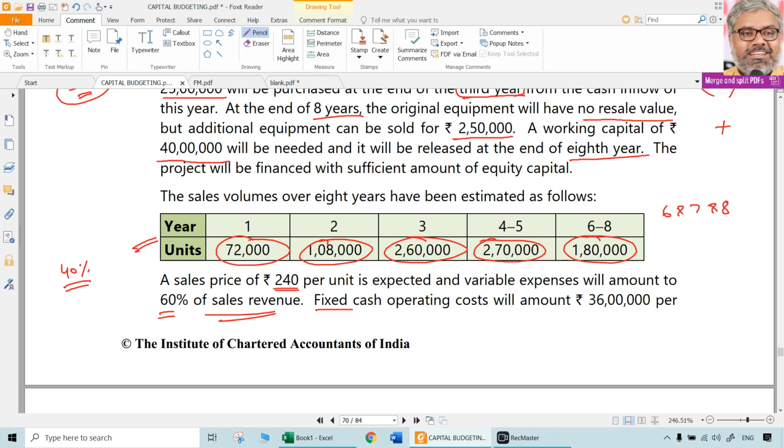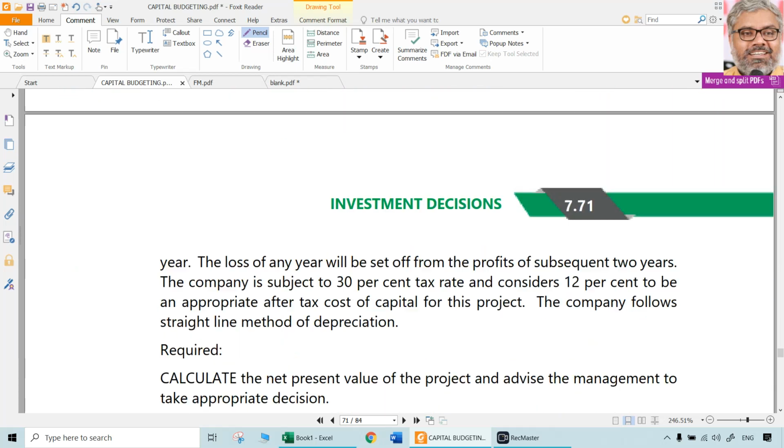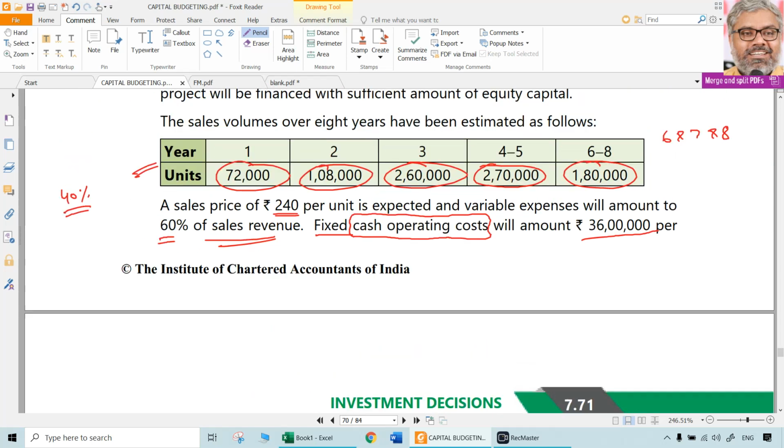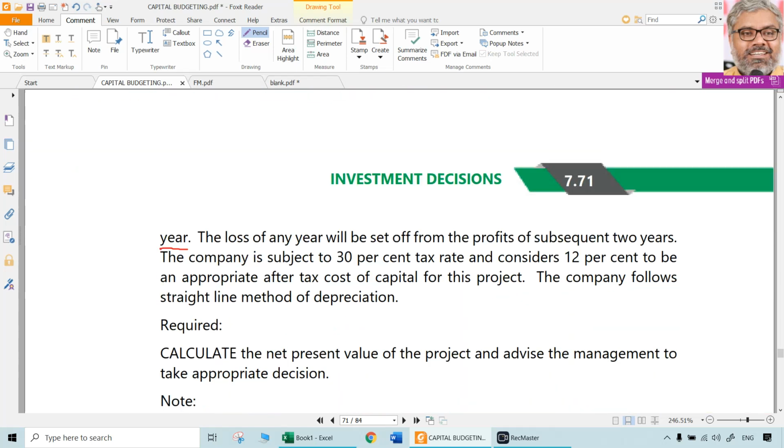So fixed, read this word carefully. Cash operating cost. Cash operating cost means what? Other than depreciation. That will amount to 36 lakhs per year. That is fixed cash operating cost. Depreciation is different. That is in addition to this cost.